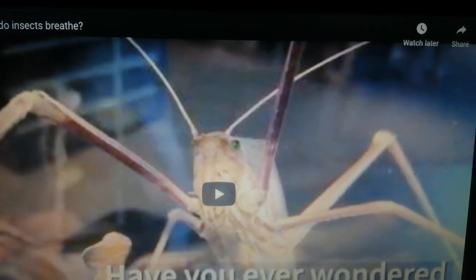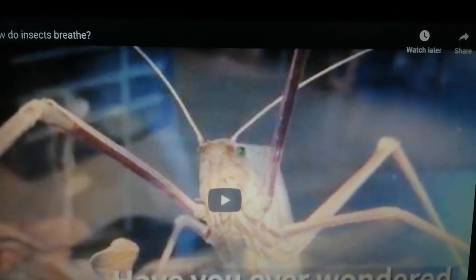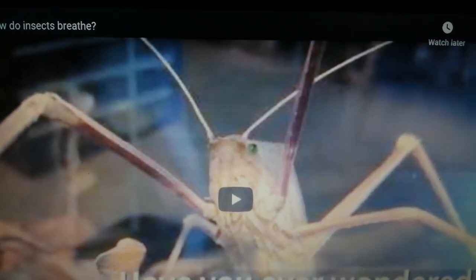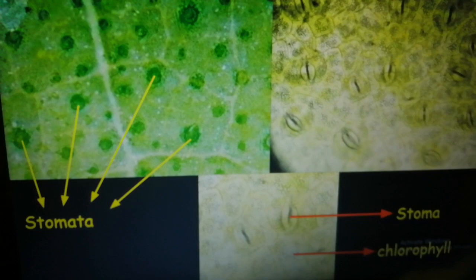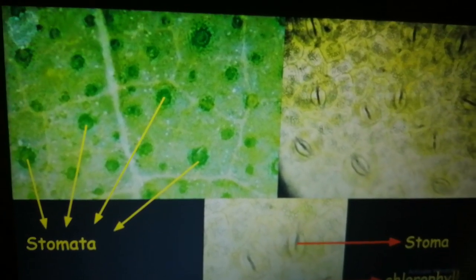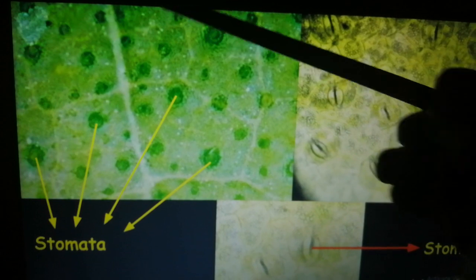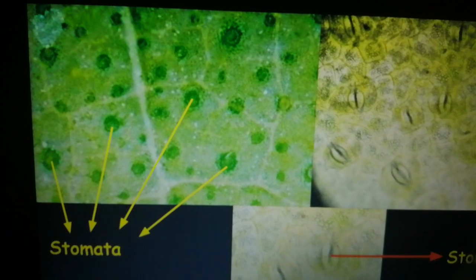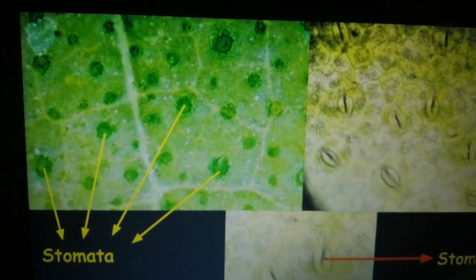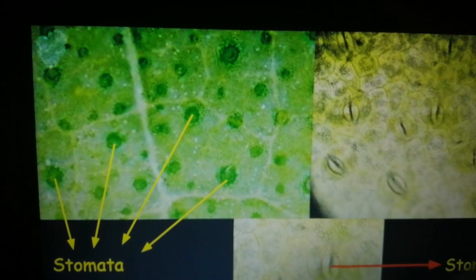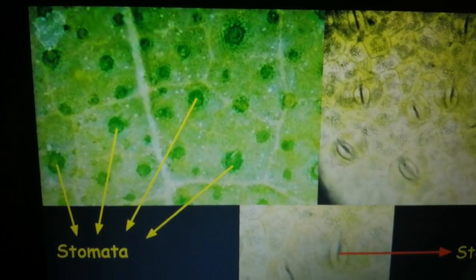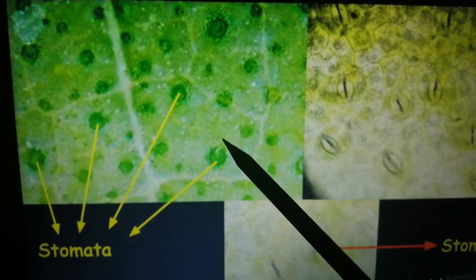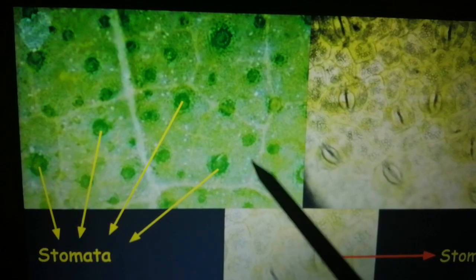So did you understand how insects breathe through spiracles? Spiracles are small openings in the body of the insects, and insects breathe through them. In case of plants, especially on the leaf of the plant, there are these small dot-like structures, green dot-like structures, which can be observed under a microscope. A microscope is a device with which we can magnify things and see things clearly. Okay, so under the microscope, if you place a leaf, you are able to see these dark green spots.